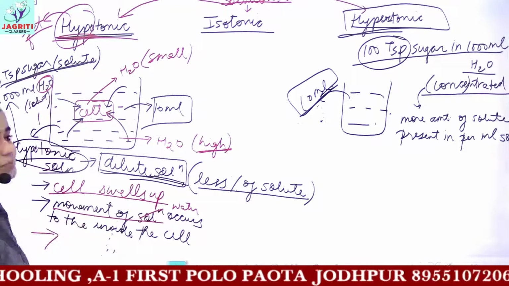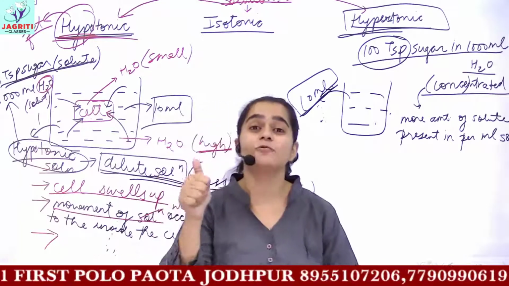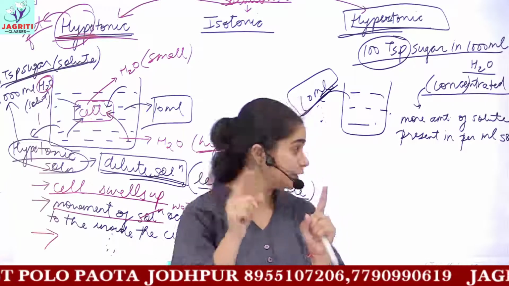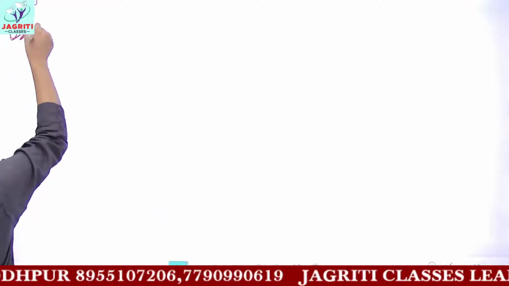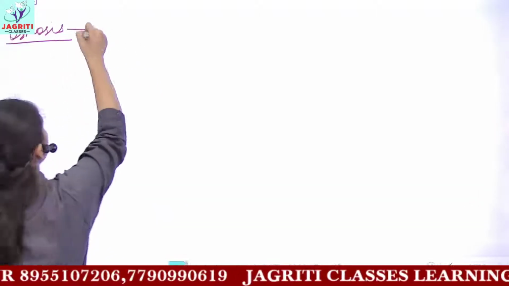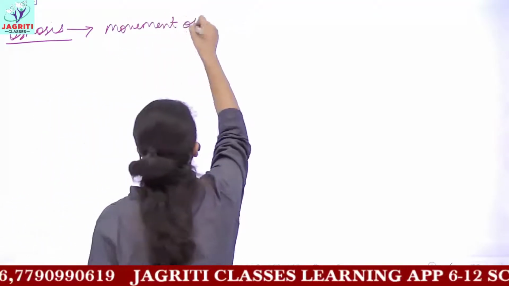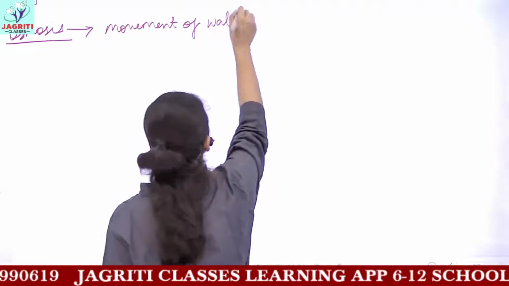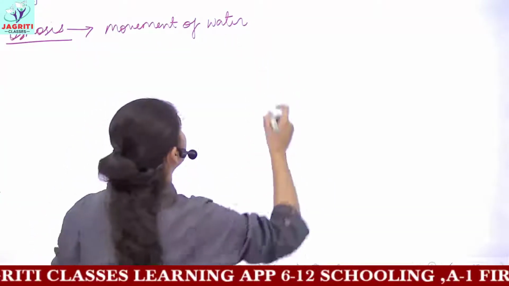Why is the water moving? Because, as I told you, osmosis is the movement of solvent, or movement of water. Let's again discuss the definition of osmosis. Osmosis was the movement of water molecules. Remember, in osmosis water or solvent moves.